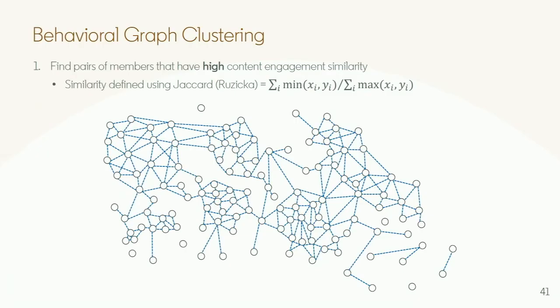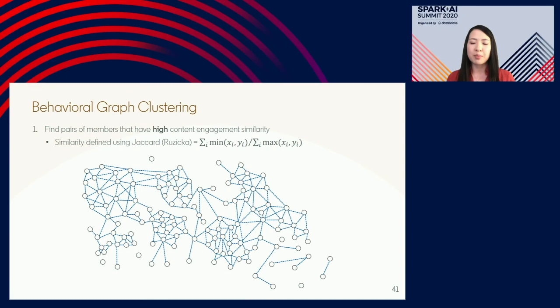So once we know the comparisons, next step is what is the similarity metric? And we are using Jaccard, or actually Ruzicka. So Jaccard is basically the intersection over the union. Works very well when you have zeros and ones. So basically, yes or no, did a member engage with a piece of content? We're using the Ruzicka version, which allows you to work with real positive values.